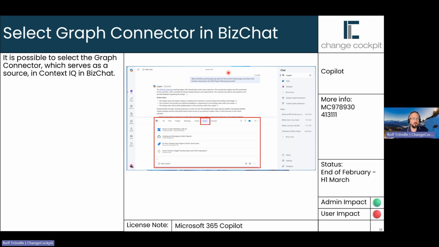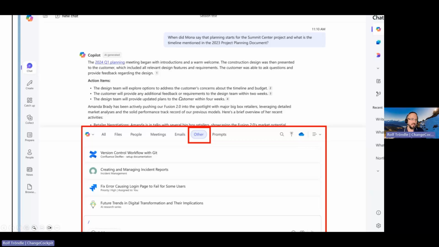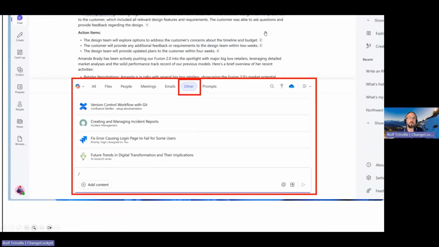And if you're admins or you configured other graph connectors, so let's say you connected your Confluence system, then you can full text index this Confluence system. You can search with Microsoft Search through the data which is stored in the external system, or you could even index your file server if you would like to do so. And then this will be represented as a graph connector. So you ask Copilot something in this chat, then you go to the filter pane Other, and then you can select this particular graph connector.